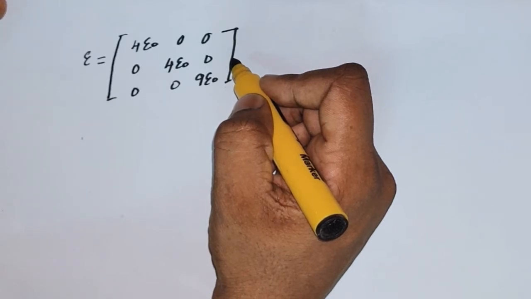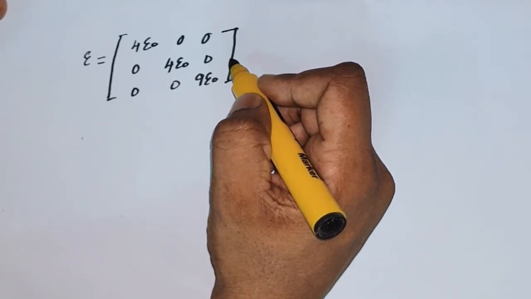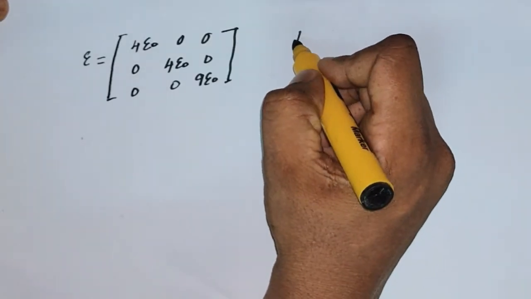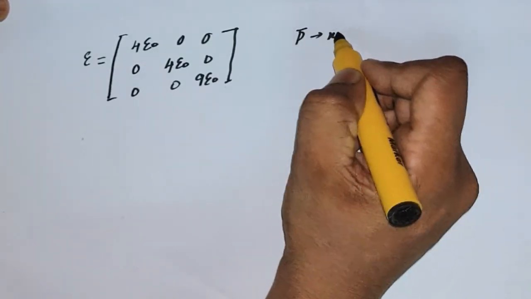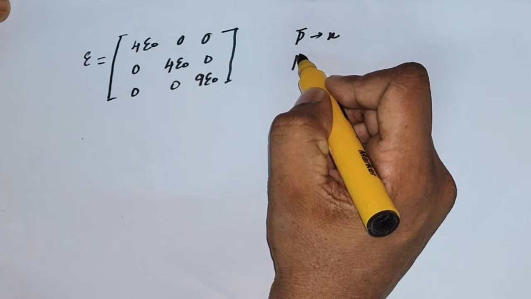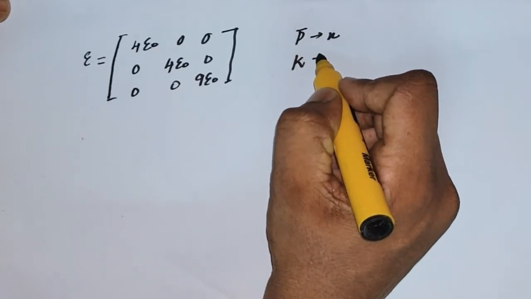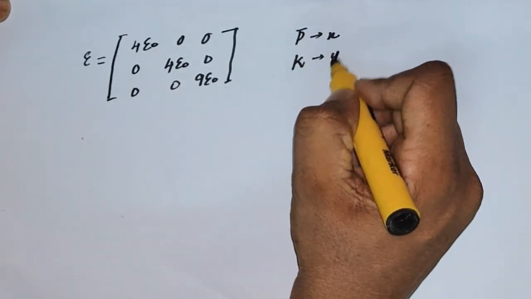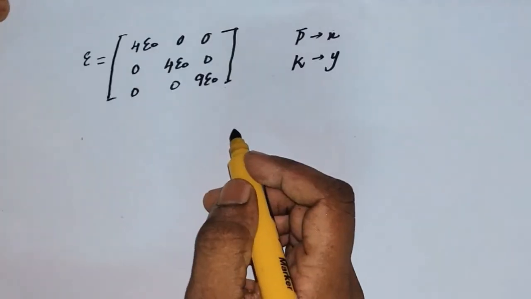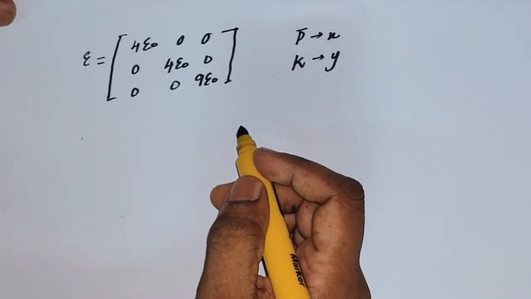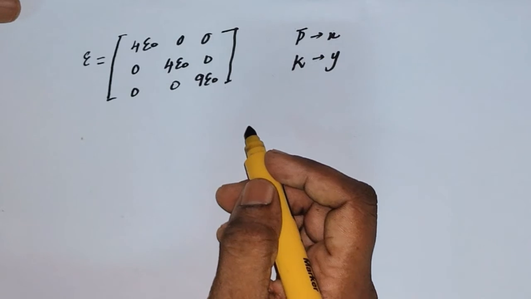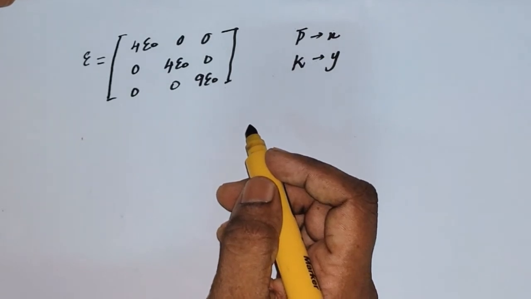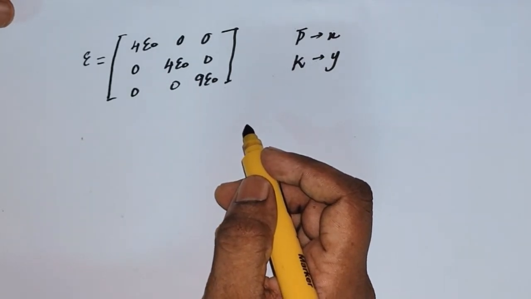The plane wave is polarized along the x direction and propagating along the y direction, so the k direction is along the y direction. They are asking for the wave number of the electromagnetic plane wave in the medium, in terms of vacuum.